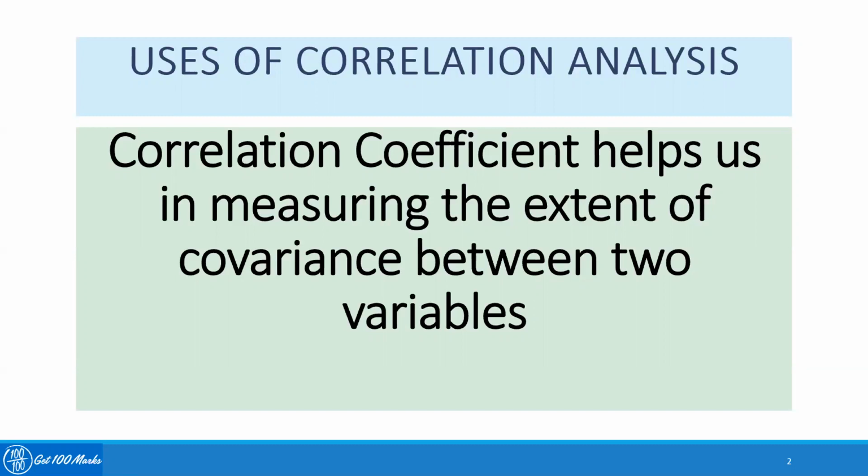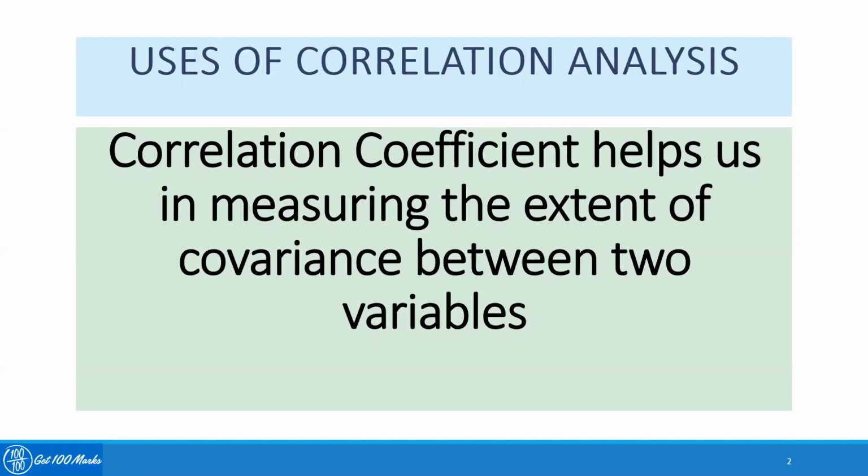You can even think of export of raw material in a particular country, and then what is the import of the finished good, and whether there is a correlation or not. There are a lot of other areas also where you can see correlation is very common, especially in the natural sciences. In natural science, there are a lot of specific properties which are highly correlated with each other, like an electromagnetic field. The amount of electricity passing will be increasing the magnetic field.